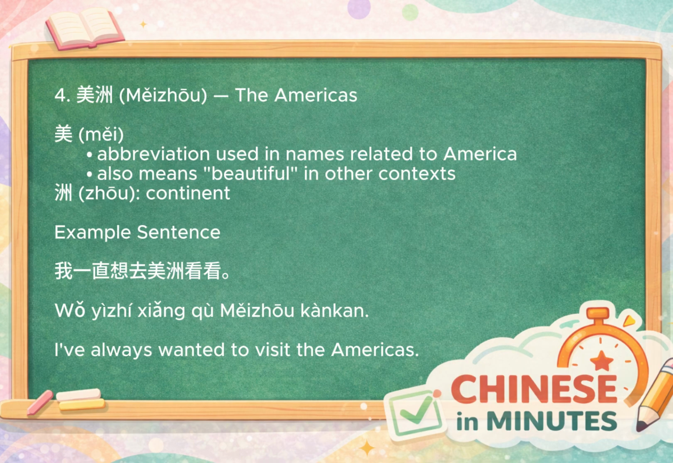Next is Měizhōu, which refers to the Americas. The character Mei is often associated with beauty in Chinese, but in this word, it functions as part of the name for America. Together with zhou, it refers to North America and South America as a whole. A good mental image is to picture the two continents connected across the Western Hemisphere. You might say, 我一直想去美洲看看, which means I've always wanted to visit the Americas.